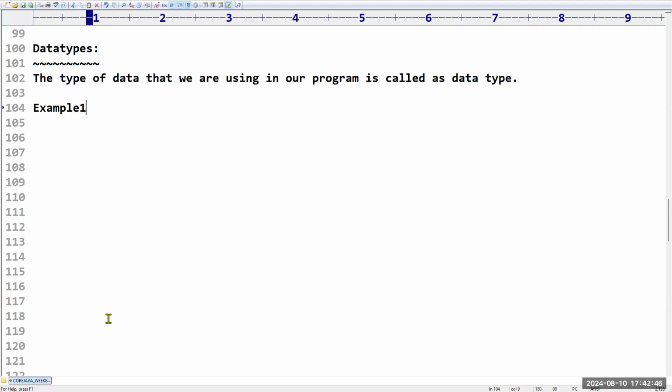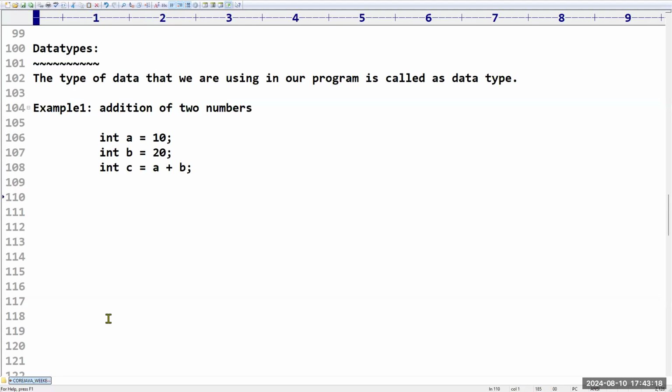Example one. I want to perform addition of two numbers. If you want to perform addition of two numbers, tell me generally how we will declare. Can I say integer a is equal to 10, integer b is equal to 20, integer c is equal to a plus b? Are these three statements correct? Yes, sir. Please confirm.